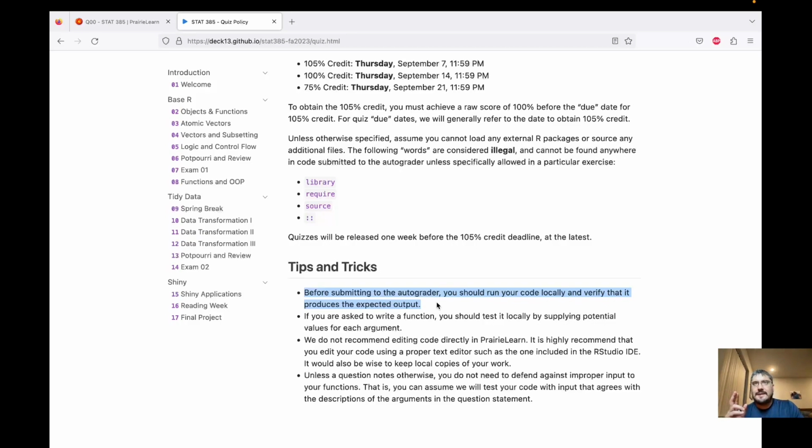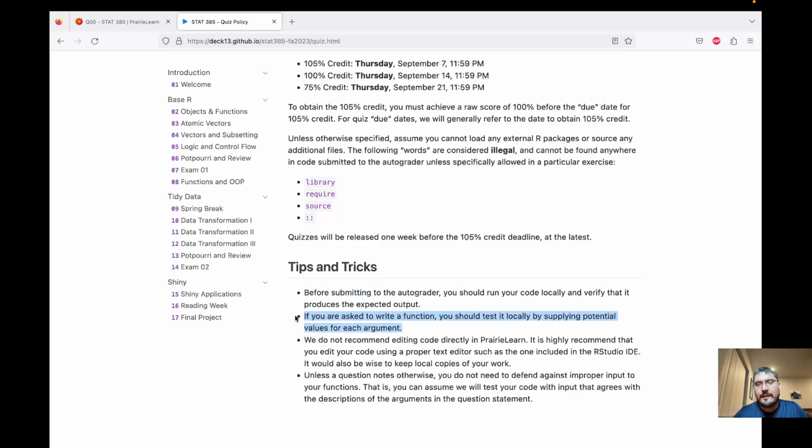A few things on this. Quizzes won't penalize you necessarily for incorrect things. Your grade can only go up as you keep submitting, but the auto grader system will time you out once you submit something. So you have a minute between submissions, and so it's best to check your work before you submit. It's best to know what you're doing, check your work, and then when you're happy with it, submit, instead of guessing and checking, because that's going to be very frustrating with this minute timeout.